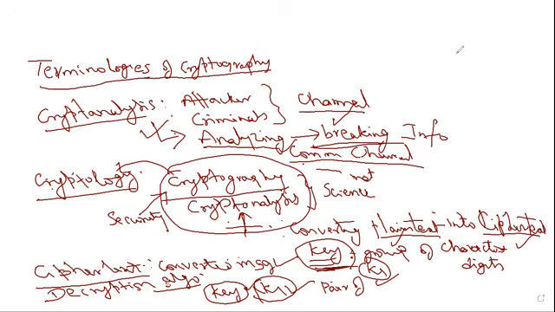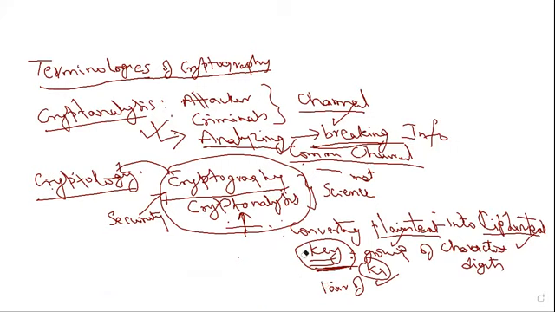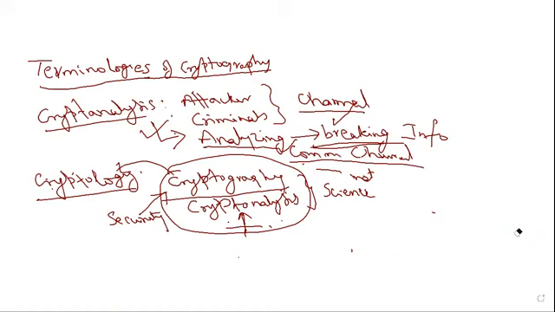Cryptology, right? And one more very important word is crypto system. What do you mean by system? Generally, a system means all the parts together. Here also we can define crypto system very simply.